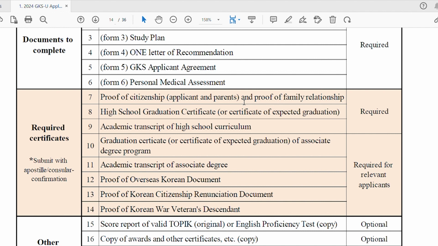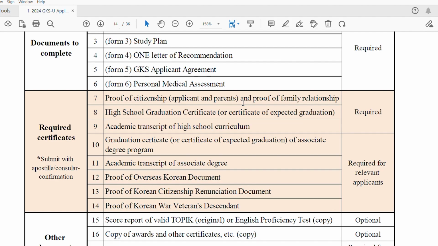Then the next document is your high school graduation certificate. If you have already graduated from your high school, then you can submit your degree. And if you are expected to graduate, then you have to submit your hope certificate, which you can get from your high school or from your college. This document also needs apostillation, or it must be attested by the Korean embassy in your country.